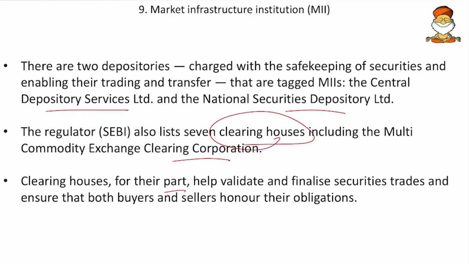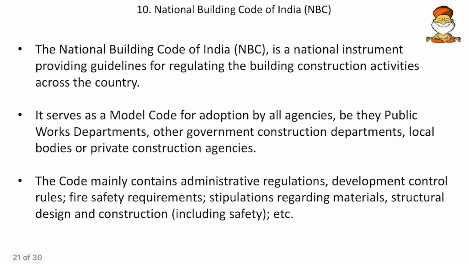And then clearing houses for their part will help validate and finalize securities trades and ensure both buyers and sellers honor their obligations. So friends, here remember the collective word market infrastructure, and also remember that SEBI lists 7 stock exchanges, and it also lists 7 clearing houses, and it also has 2 depositories, that is the CDSL and the NSDL. So that is more than sufficient.